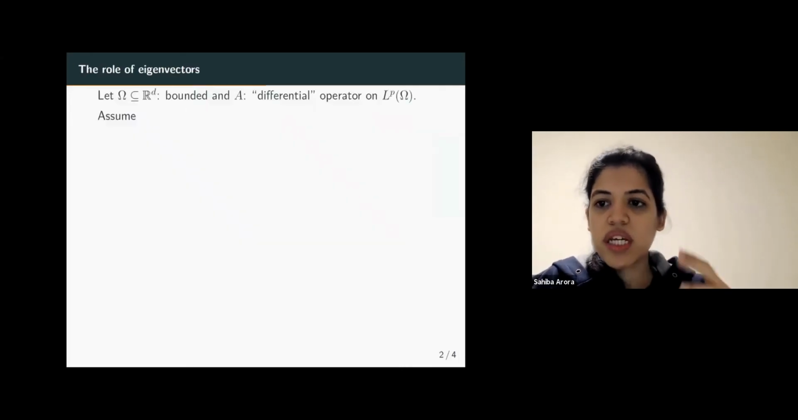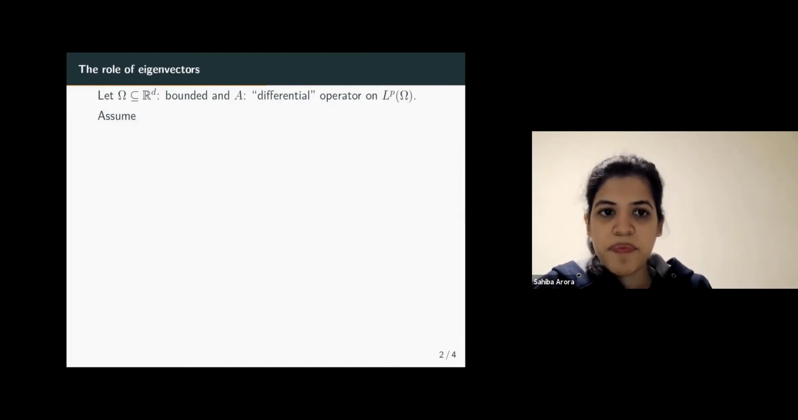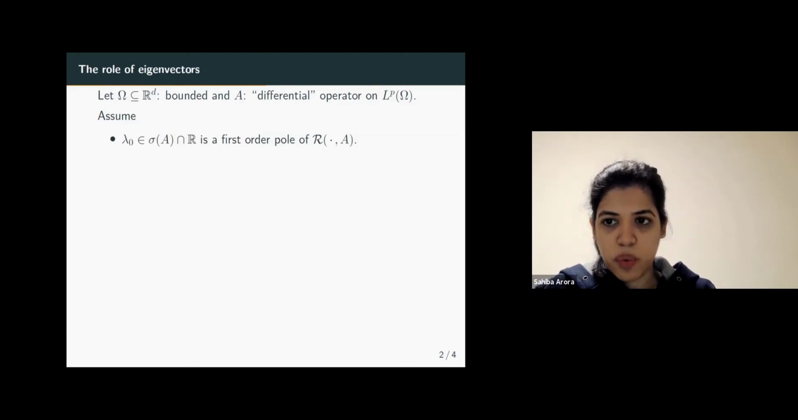So let's look at what's the intuition behind why we would expect this behavior and what is the role of eigenvectors in this. So we start with a bounded domain in R^d and we take A to be any differential operator on L^p(Ω). Assume the following. λ0 is a real number in the spectrum of A, which is also a first order pole of the resolvent of A.